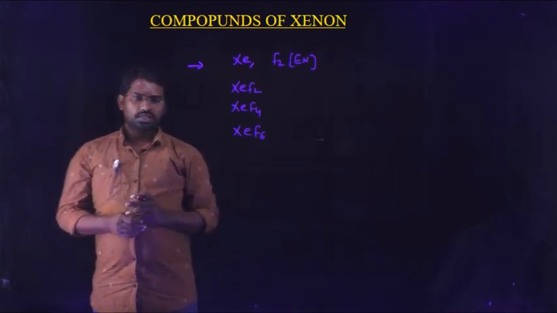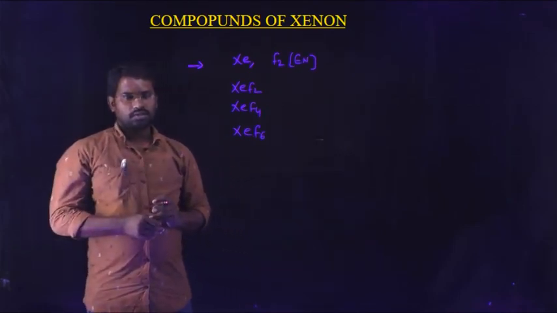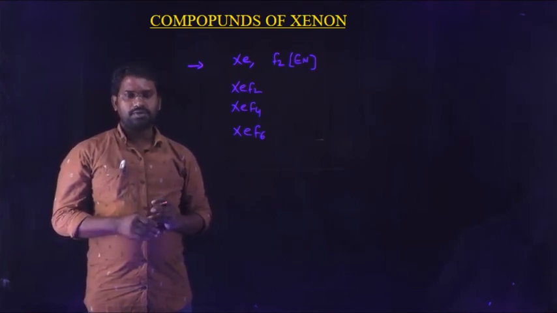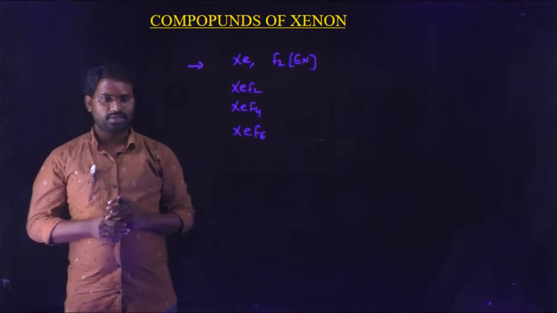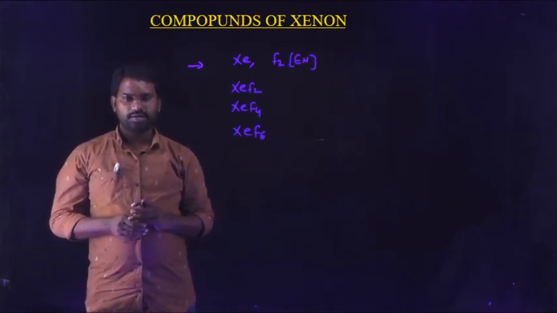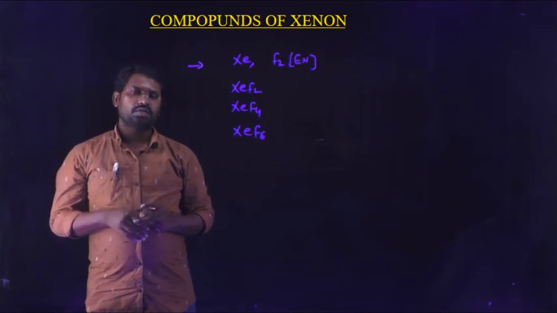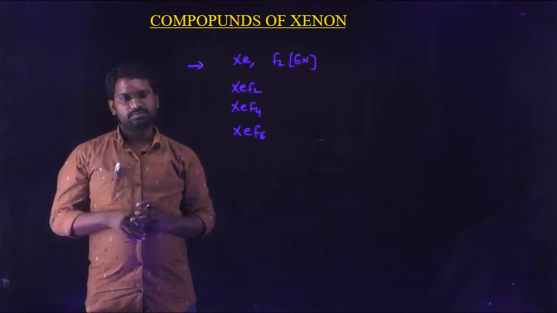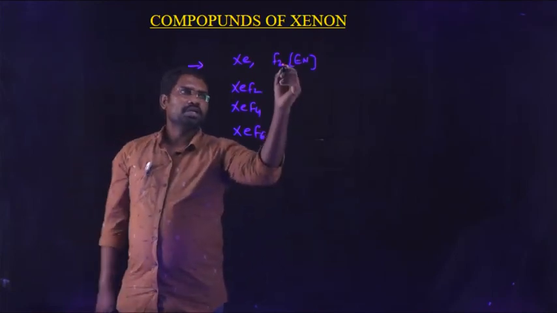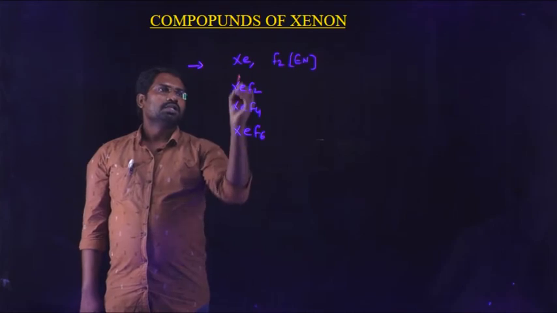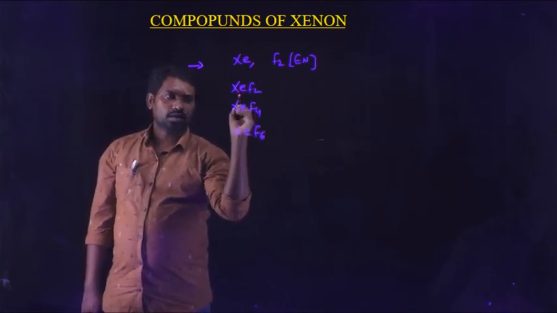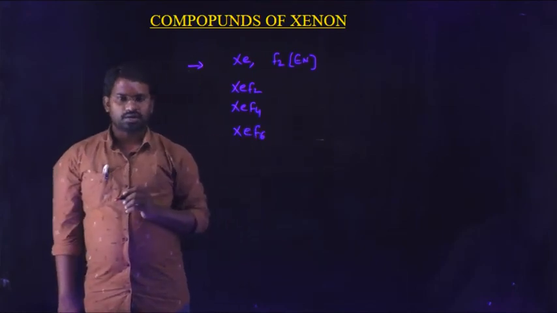So based on the experiments of Neil Bartlett, he prepared the first laboratory xenon compound, xenon hexafluoroplatinate. After that discovery, many experiments were done. Xenon also reacts with highly electronegative elements like fluorine and oxygen. Xenon reacts with fluorine to form xenon difluoride, xenon tetrafluoride and xenon hexafluoride.